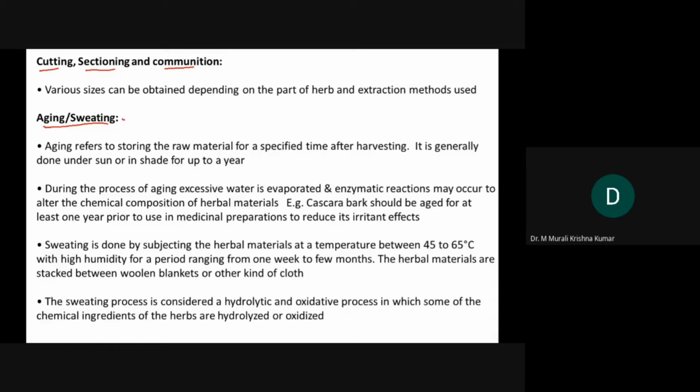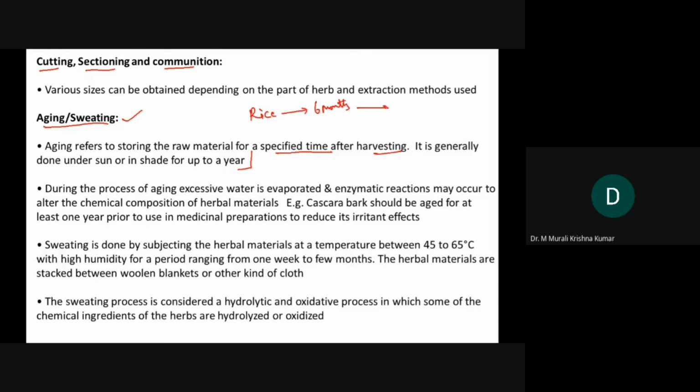This is a unique process where aging refers to storing the raw material for a specified time after harvesting. It is generally done under sun or in shade for up to a year. If you observe in case of rice, the rice that we cultivate, after harvesting, will be kept for about 6 months.